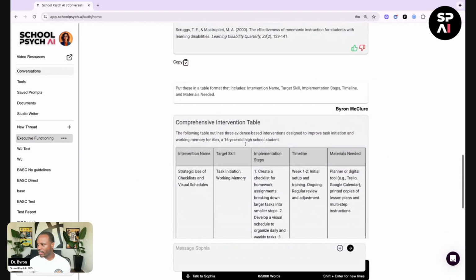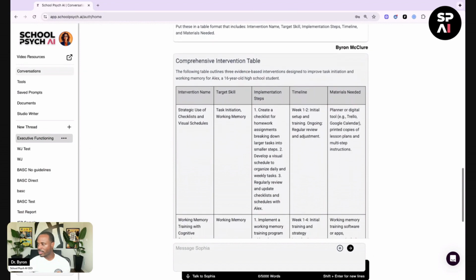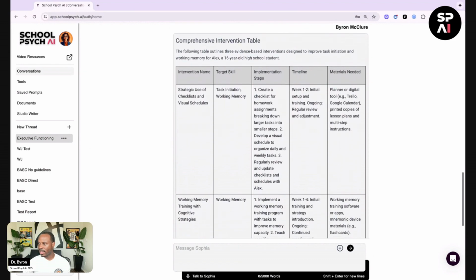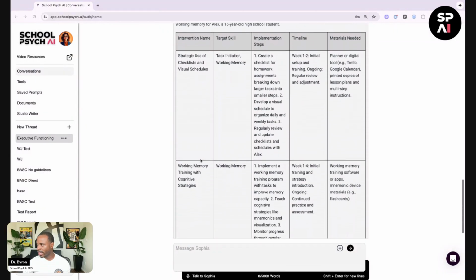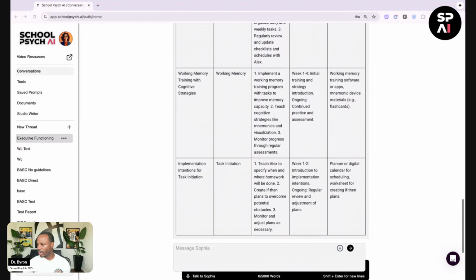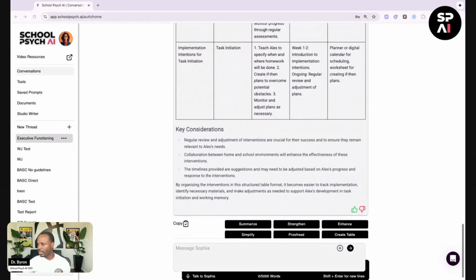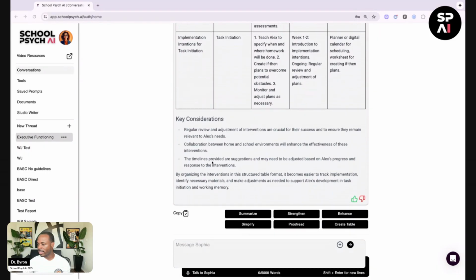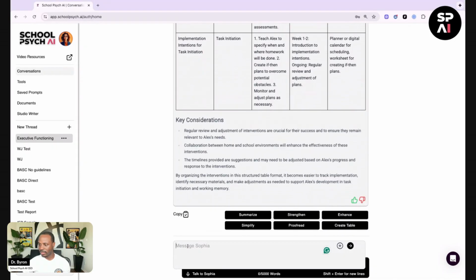And in a few seconds, Sophia has followed those instructions and given us a comprehensive intervention table, just how we said. And then always double, triple check. We're reading through. All right, this is looking good. It also gives us some key considerations here that you can pause and read through.